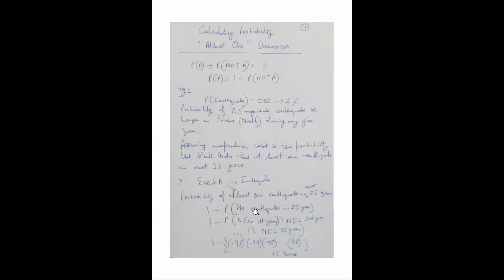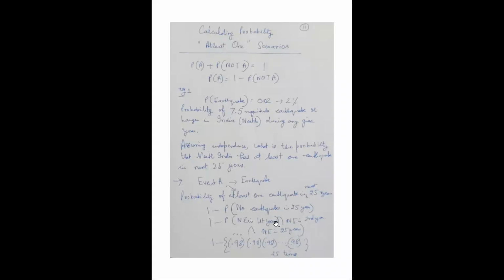How can it be explained? 1 minus probability of no earthquake in the first year, and no earthquake in the second year, and no earthquake in the third year, and so on, and no earthquake in 25 years, right? So there will be 25 intersections here for these events. And we have assumed that these are independent events. The happening of the earthquake in the first, second, third, and so on, up to 25 years is independent.